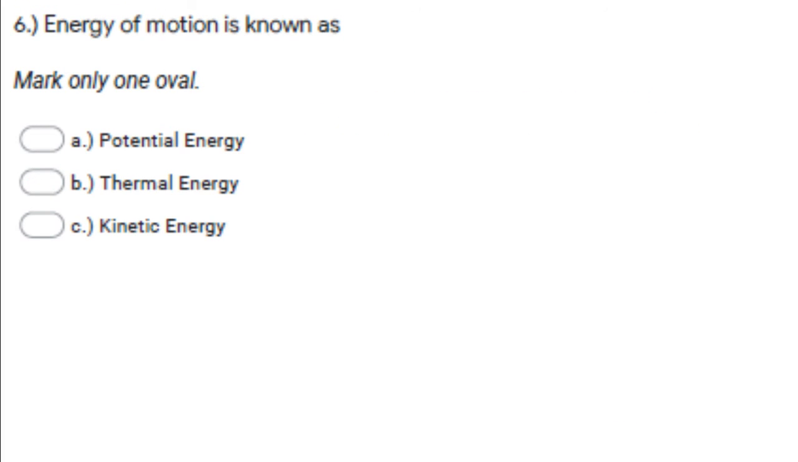Right, 6. Energy of motion is known as A, potential energy, B, thermal energy, or C, kinetic energy.